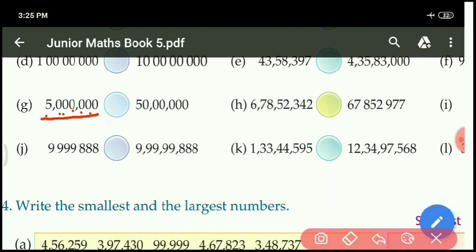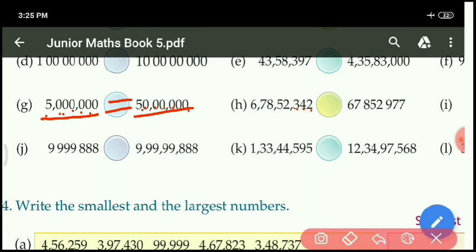Okay. Next, it is given ones, tens, hundreds, thousands, 10,000, lakh, 10 lakh. It is also given 50 lakh. 50 lakh is equal to 5 million. So both are equal, then make the sign equal only. Okay. Next H1 part. Here look at the place.